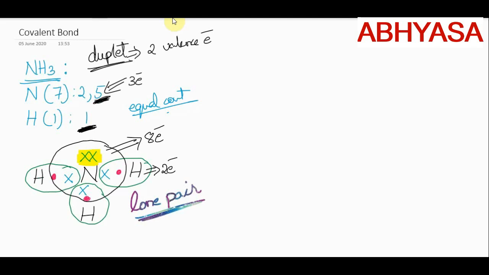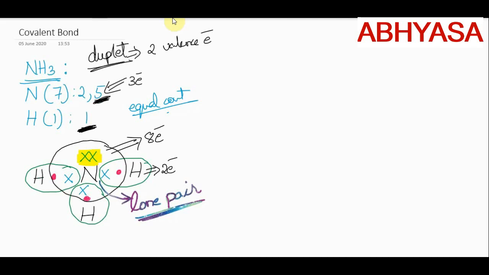What are lone pair of electrons? The pair of electrons which are present on the central atom. What is the central atom here? It is nitrogen. So in the valence shell of nitrogen, there are 2 electrons which are not involved in bonding. They are alone with the nitrogen only. So they are called the lone pair of electrons. So here is a new word, lone pair of electrons. What are lone pair? The pair of electrons on the central atom which are not involved in bonding are called the lone pair of electrons. You need to write these definitions somewhere.